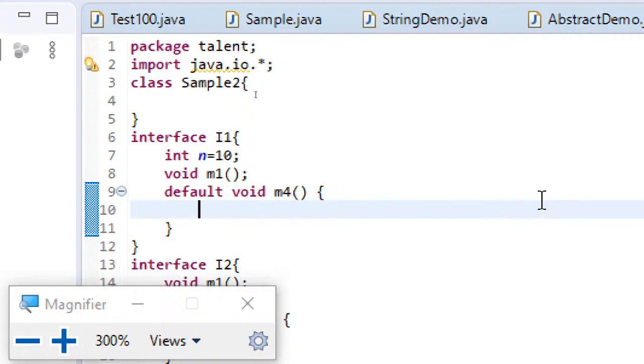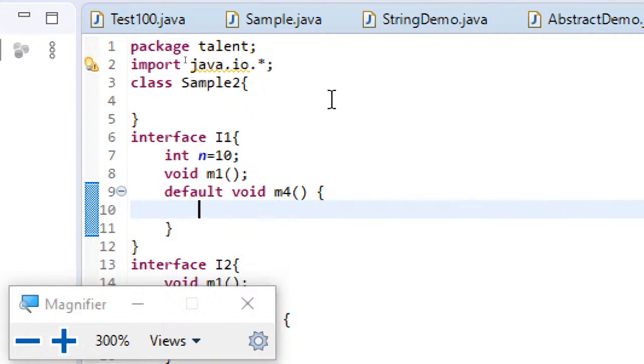Now, why this concept of package? In simple terms, you can understand that a package is something like a folder in your computer machine. I hope you can understand by this term when I'm using it. So, a package is just like a folder in your computer machine. Whatever classes I'm going to put in one single file, they all will be part of the same package.